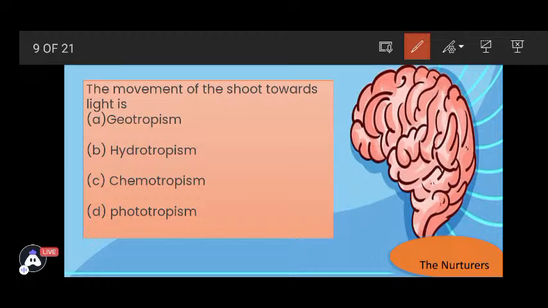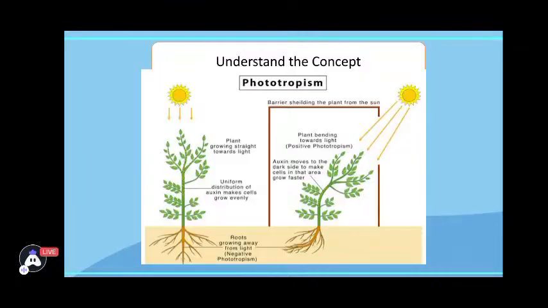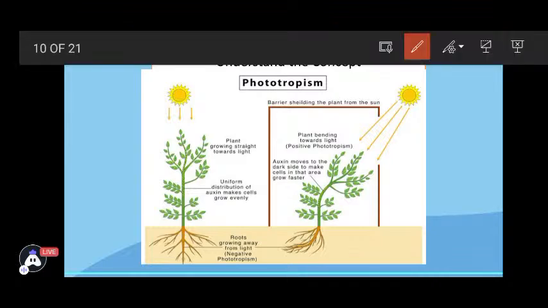Which correct option is telling about it? Yes, it's D, phototropism. And see how we could explain it. If you check this picture itself, it's quite clear how the shoot is bending towards the sunlight. And there is one more important question which asks, which hormone is responsible for this movement?